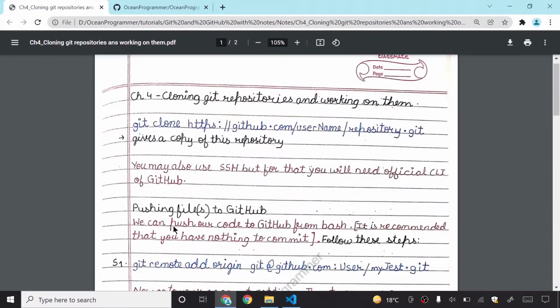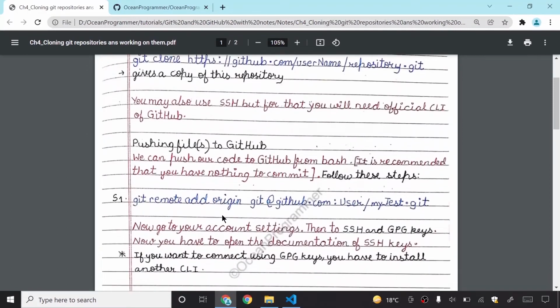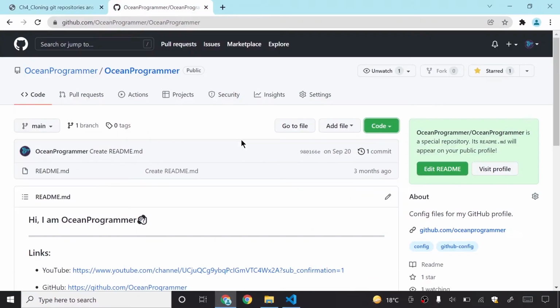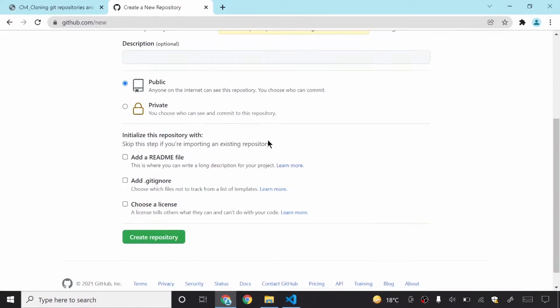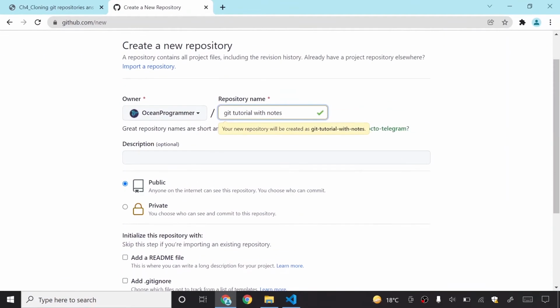It is not necessary. So, pushing files to GitHub. This is the most important thing that you must know. You have to follow these commands. So I will now create a new repository by clicking on new repository, and then I will create a git tutorial with notes. I will create it with notes, and then I will tell you what is readme and what is gitignore.